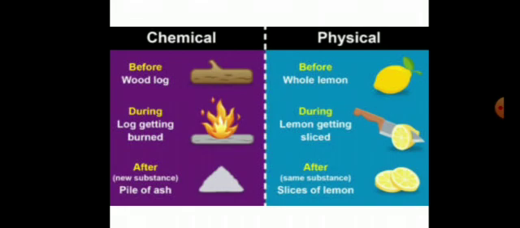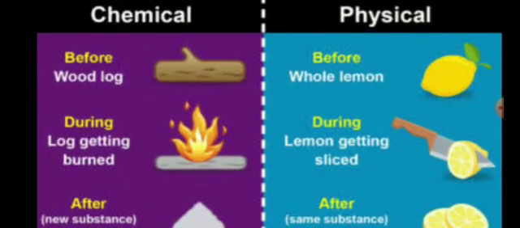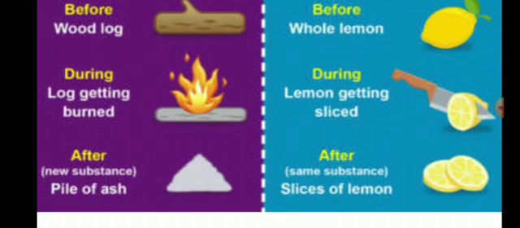This slide gives you a clear-cut idea of the basic concept of physical and chemical change. Before cutting the wood into pieces, a wooden log is clearly seen here, and this log, when it is burnt, ash is formed, and this is how a new substance is formed from the original substance. Here wood has burnt and ash is formed. New substance is formed having altogether different properties.